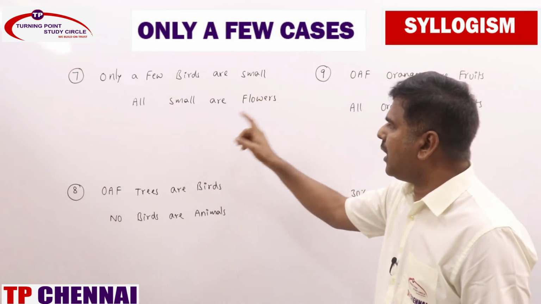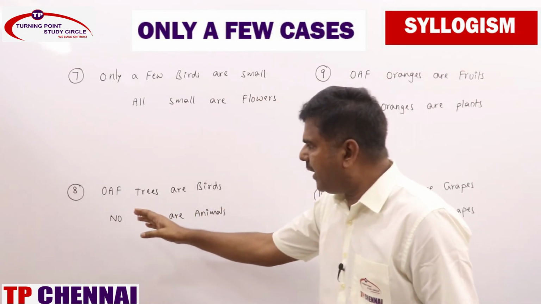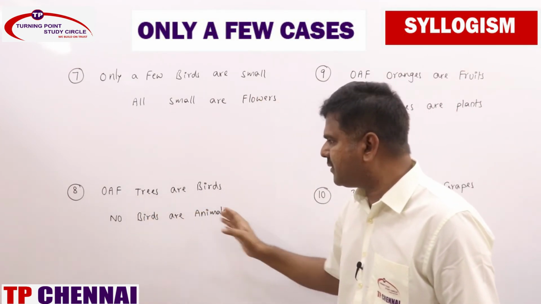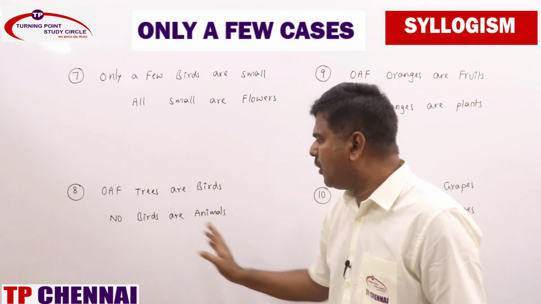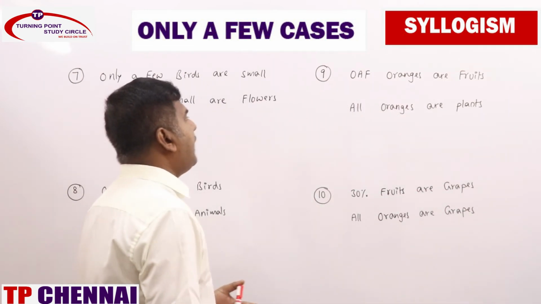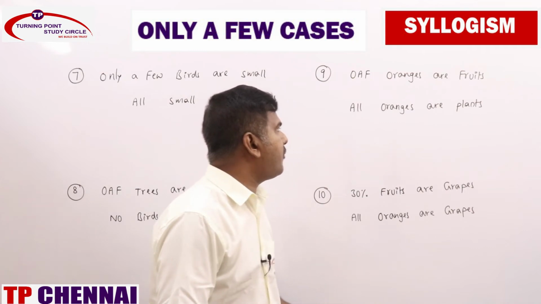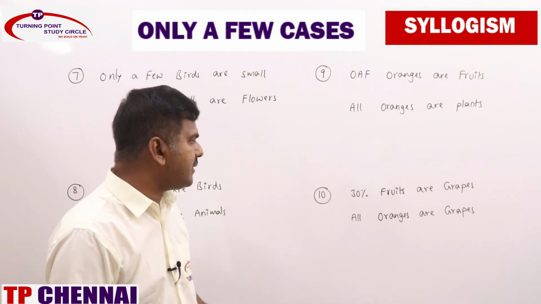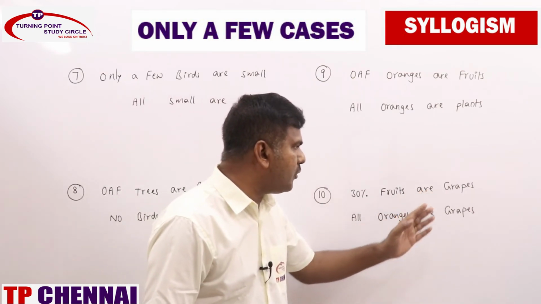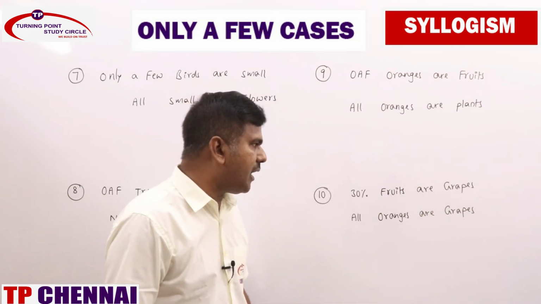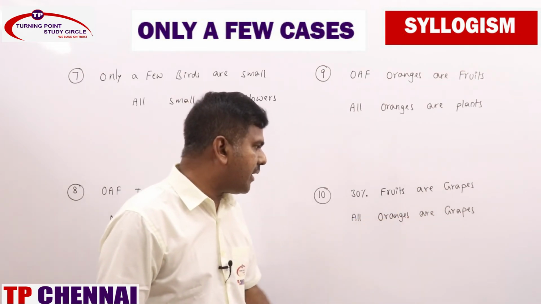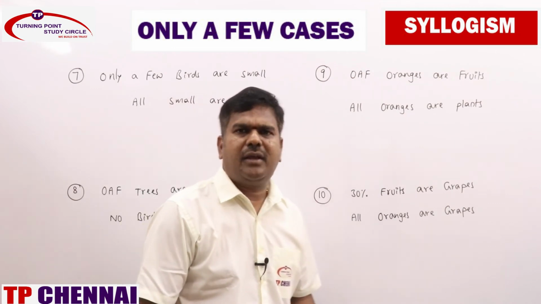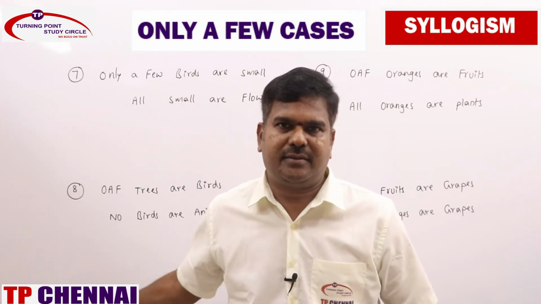Seventh one: only a few birds are small, all small are flowers. Eighth one, OAF: only a few trees are birds, no birds are animals. Ninth one: only a few oranges are fruits, all oranges are plants. Tenth one: 30% of fruits are grapes, all oranges are grapes. Just give it a try, we will discuss.